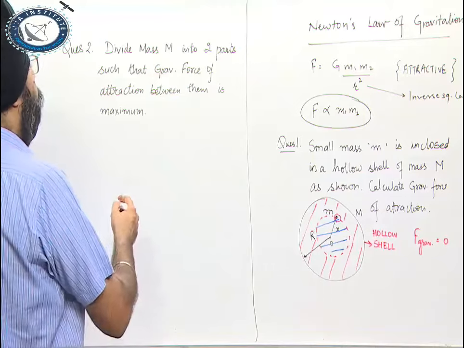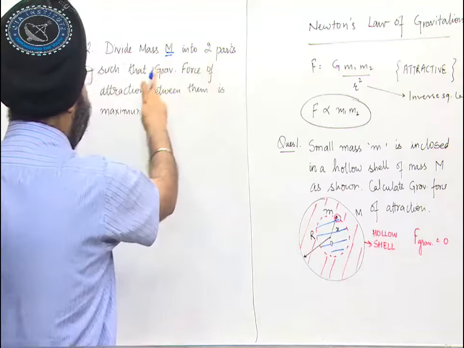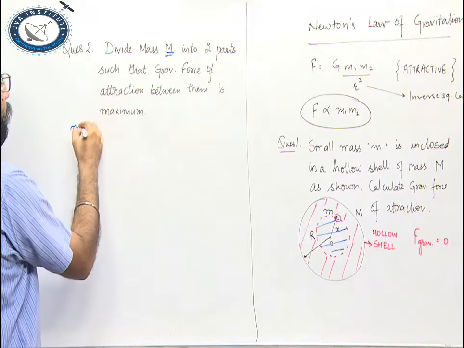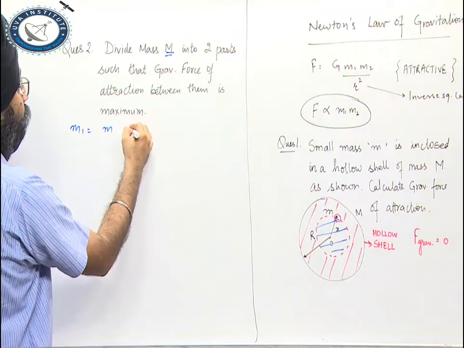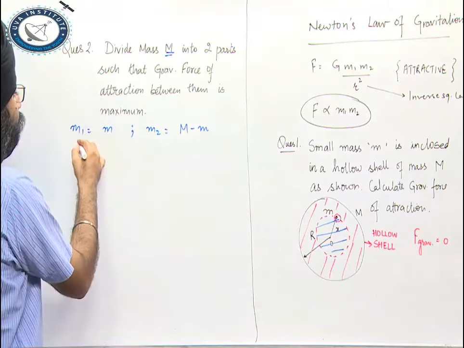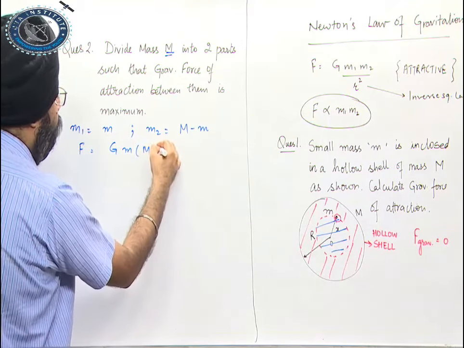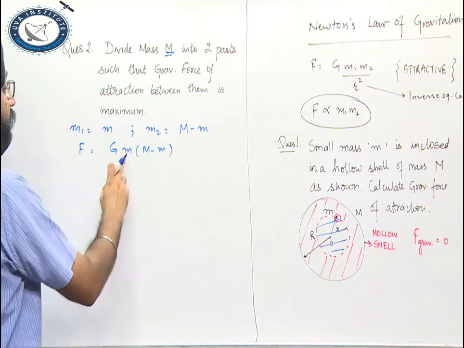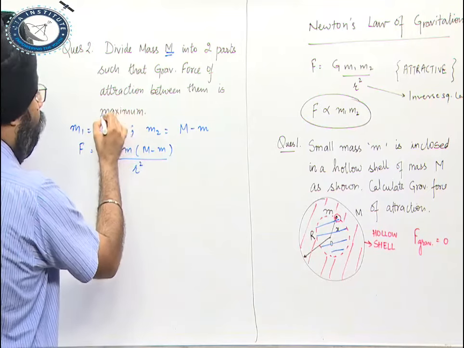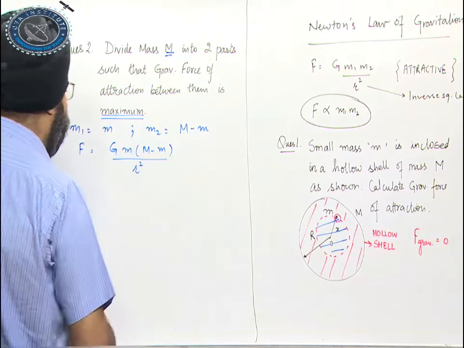Secondly, let's see the second question. We have a mass M. We have to divide mass capital M into two parts such that the gravitational force of attraction between them is maximum. Let us say the first mass is small m, and the second mass is capital M minus small m. So the force we have is G m into capital M minus small m, this is M1, this is M2, upon R square. We have to tell the ratio in which this force is maximum.